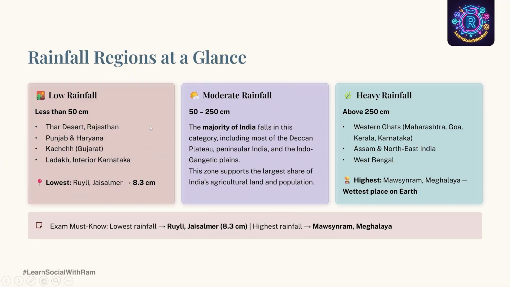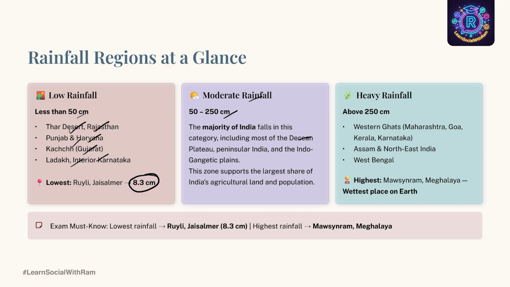Let us see the rainfall regions at a glance, whatever we have discussed in the previous slide. The low rainfall regions means less than 50 centimeter, and places like Thar Desert, Rajasthan, Punjab, Haryana, Kutch of Gujarat, Ladakh, and interior of Karnataka receive a low amount of rainfall. As I said, lowest is around 8.3 centimeter. Then we have moderate rainfall, which is 25 to 250 centimeter.